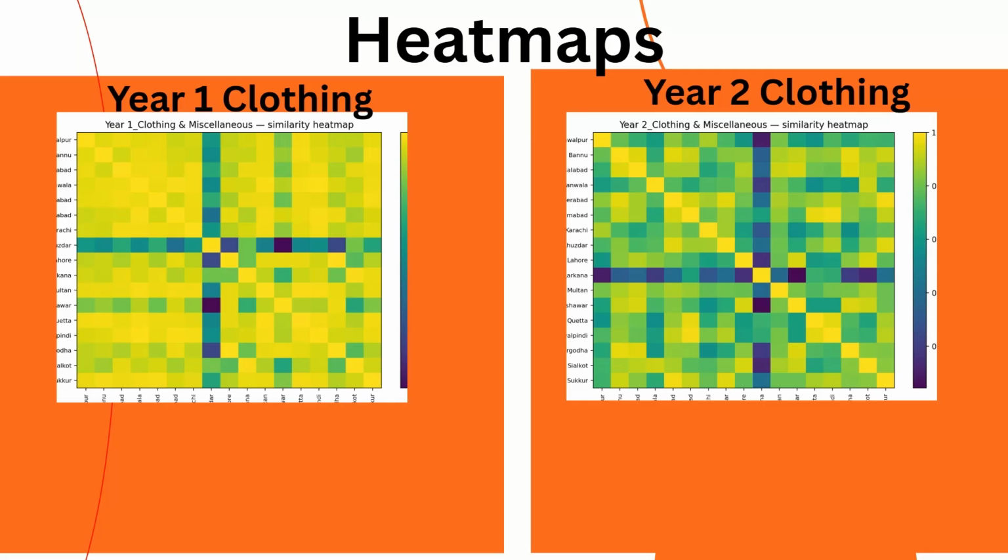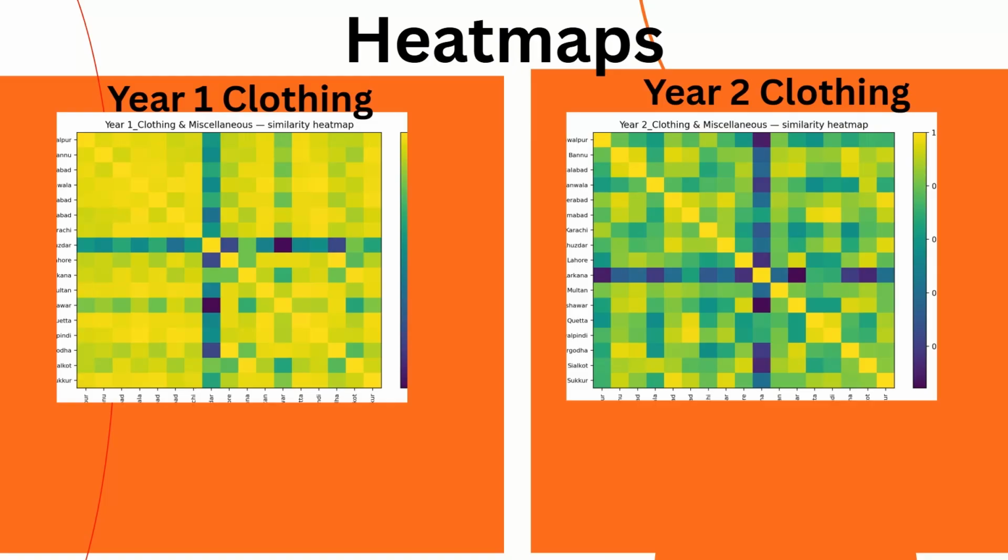Now, I'd like to explain the heat maps. The heat maps represent our similarity matrices. The lighter the shade, the more similar the price changes are between cities. On the left, you can see dark lines, vertical and horizontal lines that represent Khuzdar. This shows that Khuzdar is very independent from the trends of the rest of the country and from other cities.